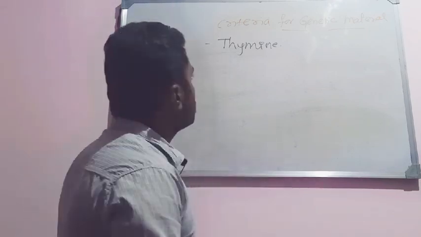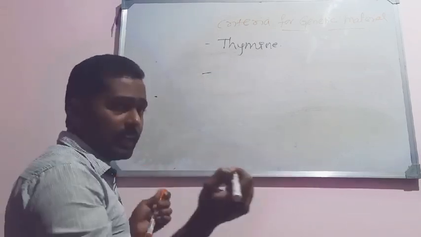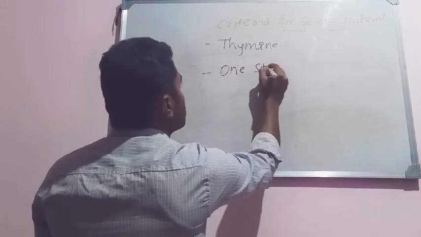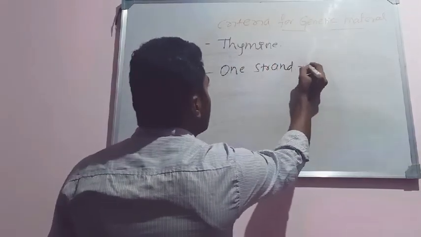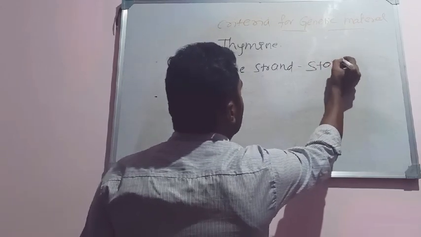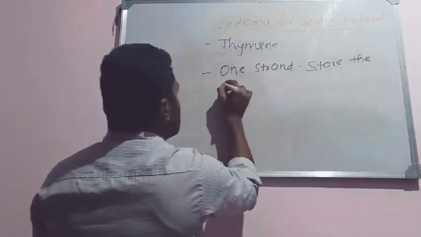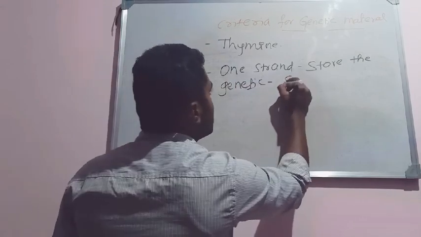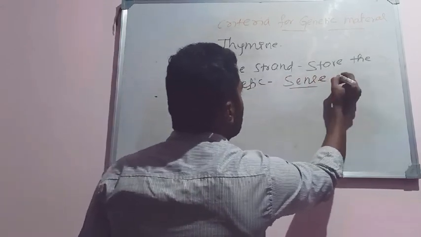Another evidence is that among the two strands of DNA, one strand stores the genetic information. One strand of DNA will store the genetic information, and that strand is what is called the sense strand.